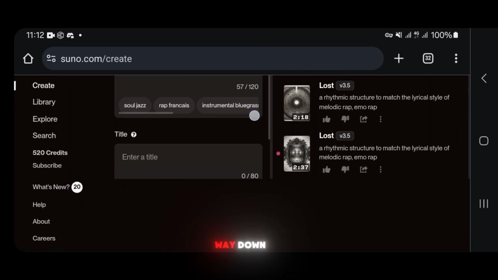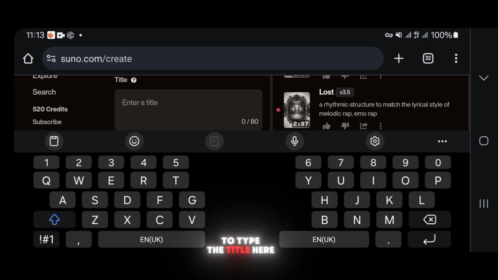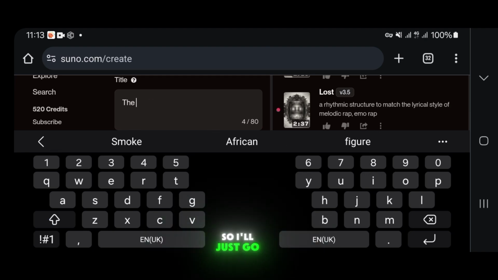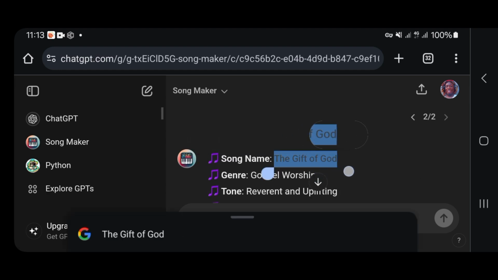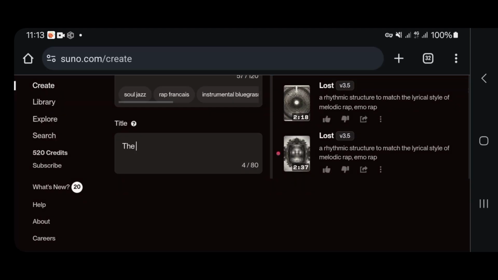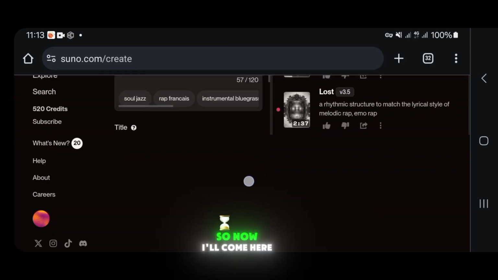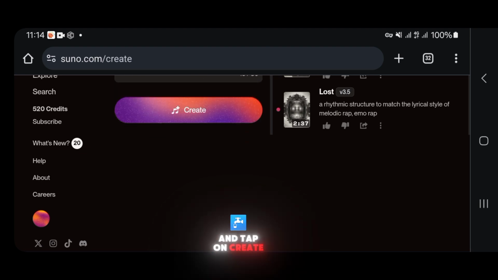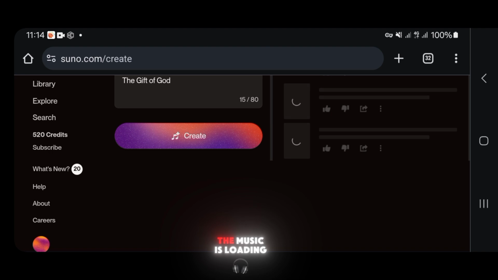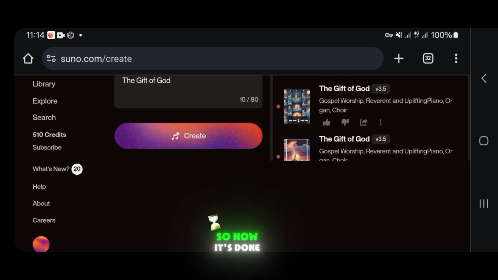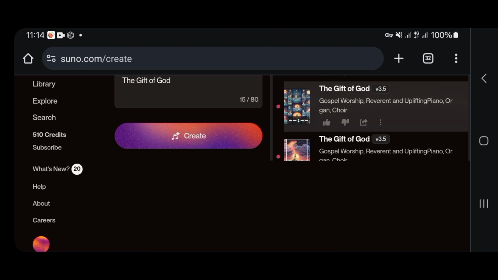I'll come all the way down. So here I have to type the title. I don't want to stress myself, so I'll just go and copy the title. So now I'll come here and tap on create. As you can see, the music is loading. So now it's done. I have to play and listen to what I have created.